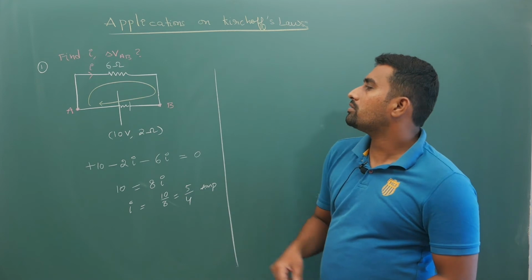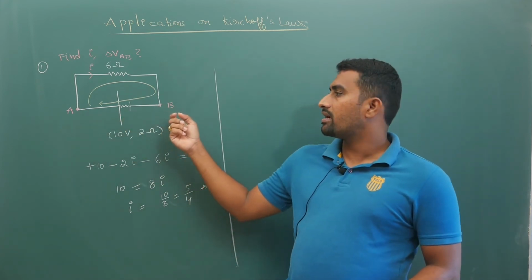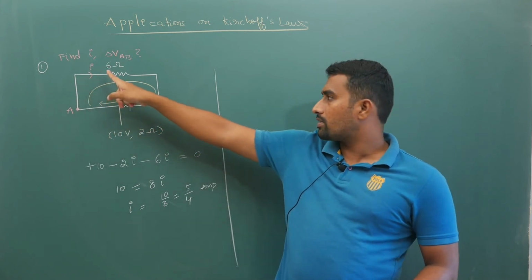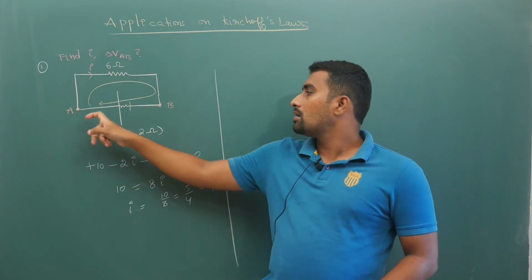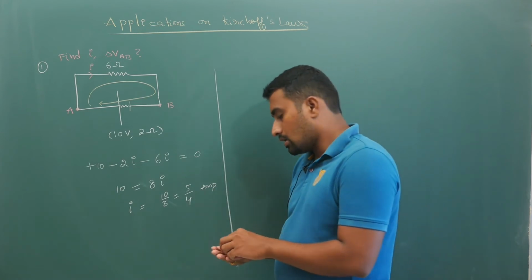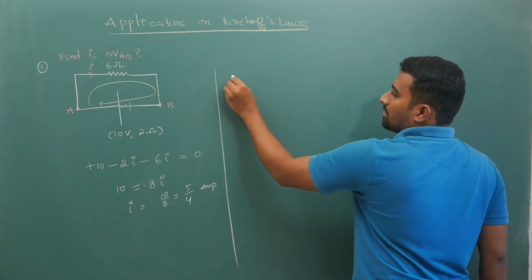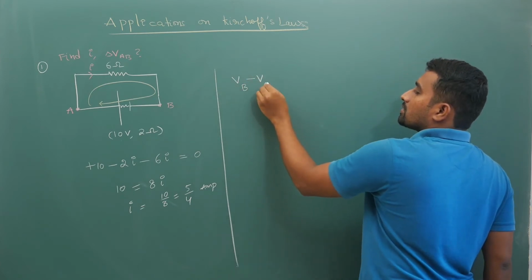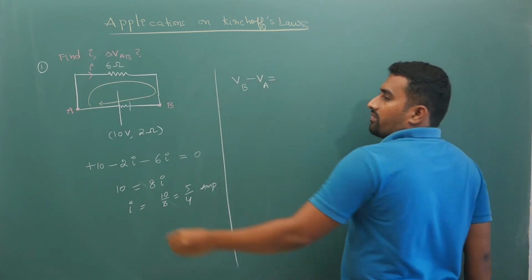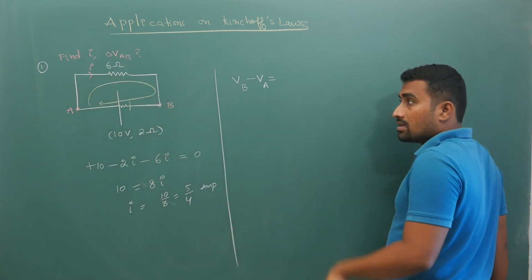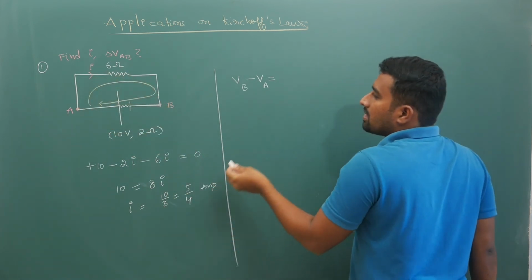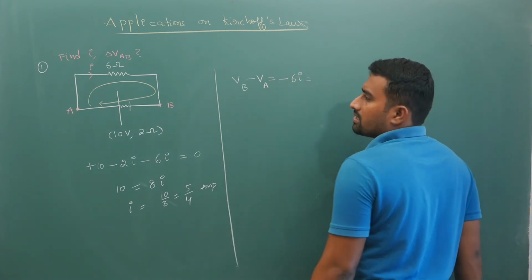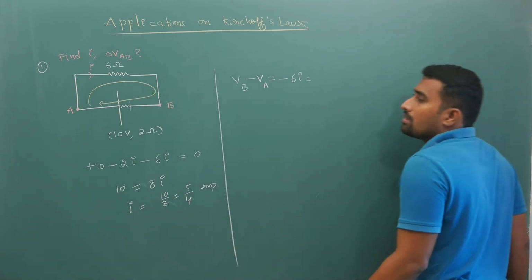Now if you are trying to calculate your potential difference between A and B, you can travel from A to B in two ways. One is through the outer resistor of 6 ohms and the other is through the cell. Through 6 ohms, if you apply Kirchhoff's sign convention, you get destination potential minus source potential. So going from A to B through the external 6 ohm resistor, VB minus VA is minus 6I, because you are traveling in the direction of current. In the direction of current across a resistor it is minus IR.